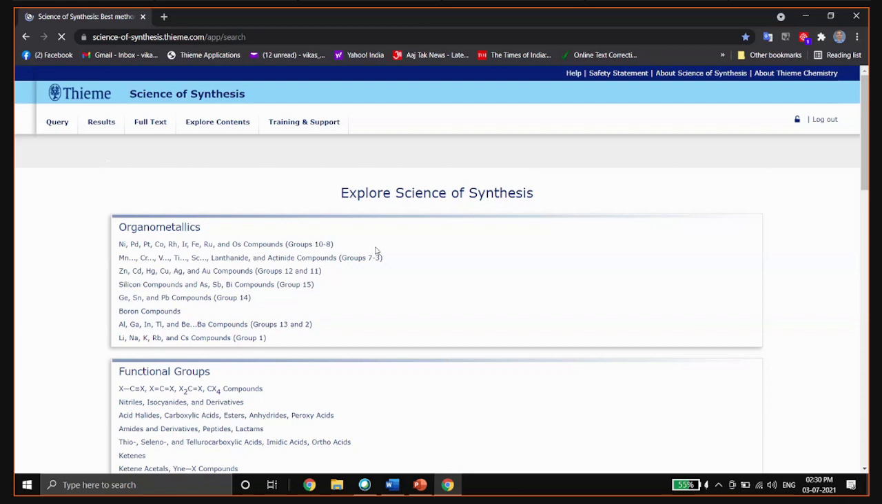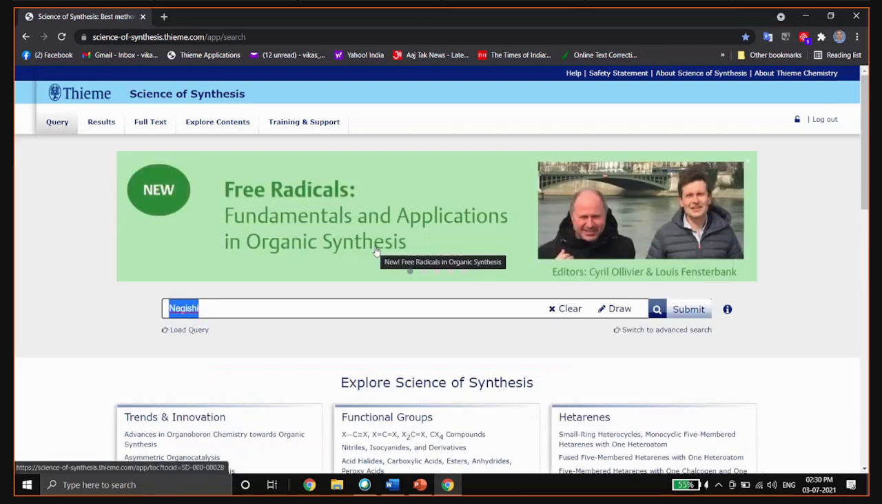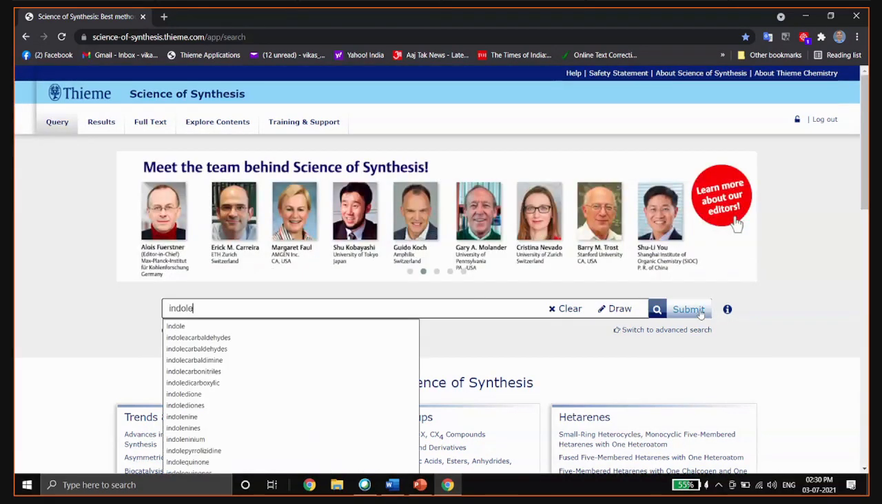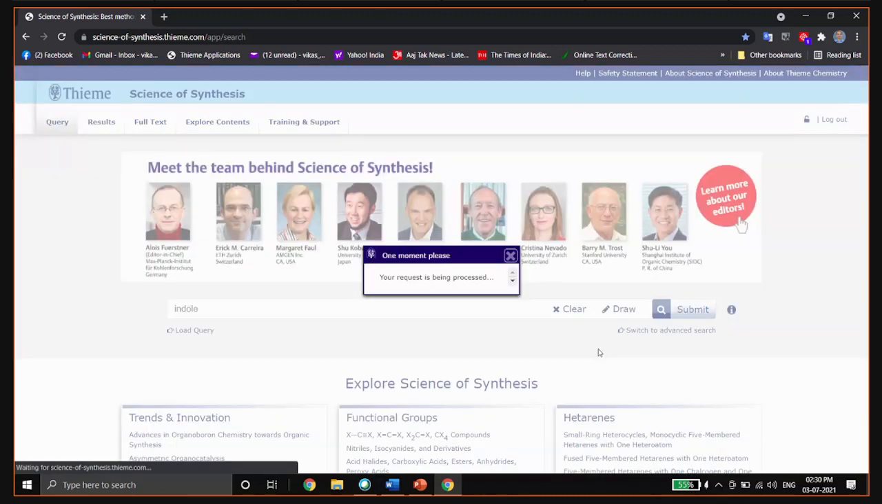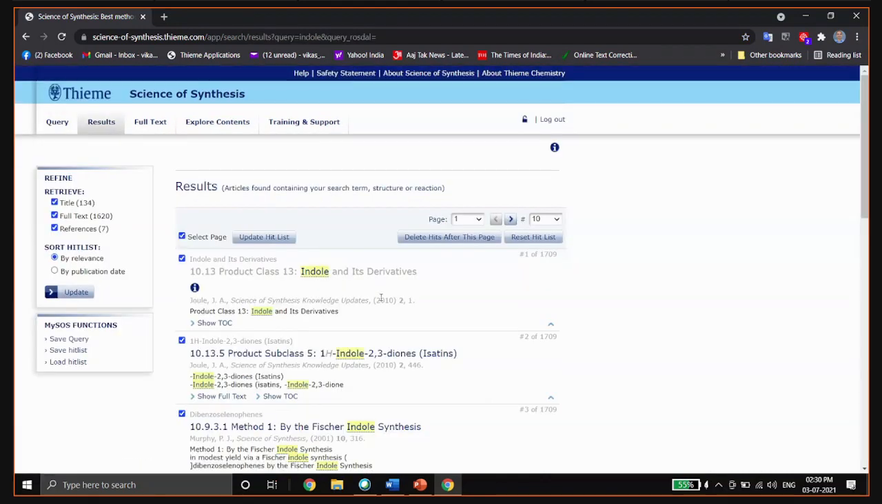Similarly, you can perform a text-based search on a core functional group or moiety, for example, indole. It will show you the results in the methods where the text indole has been used. But this is not the best method to find what methods are available for the synthesis of indole. The best way to find what methods are available for the synthesis of indole is by using the Explore Content